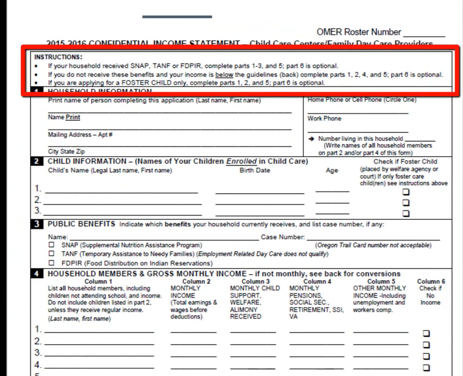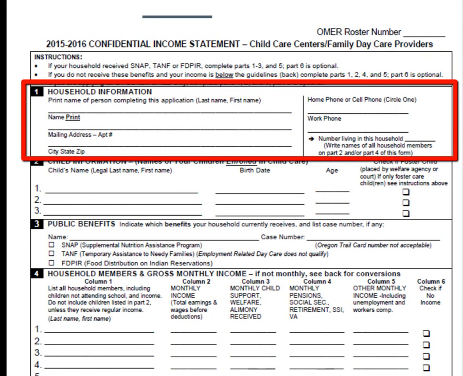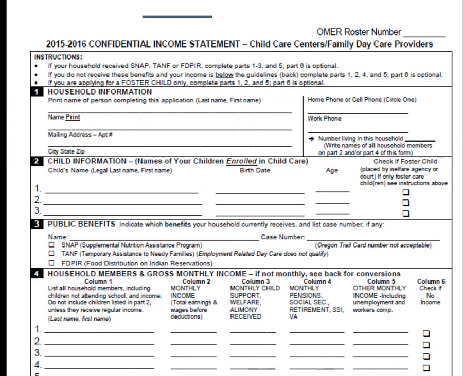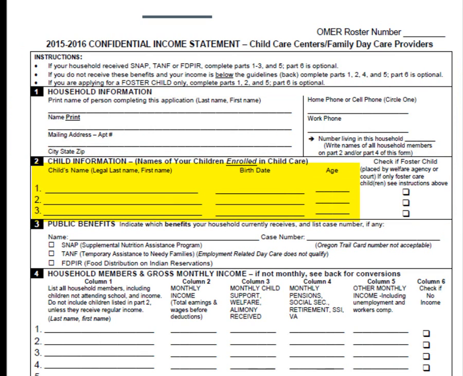When completing the CIS, the person who is completing the application should complete Part 1, Household Information. In Part 2, the parent or guardian should list only the child who is enrolled in child care. Please note that the name, date of birth, along with the age of the child, is required to complete this section.